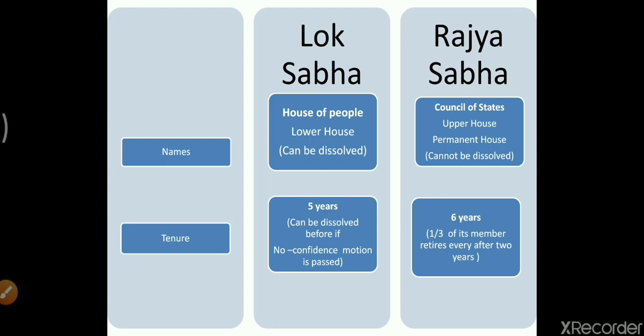In Lok Sabha, though it is appointed for 5 years, it can be dissolved, as I have told you, before the 5 years if the vote of no confidence is passed. And the other condition of Rajya Sabha is the tenure of 6 years, and the condition with that is that 1/3 of its members retire every 2 years. Now both the points we'll be discussing in detail, how and where and why it takes place.